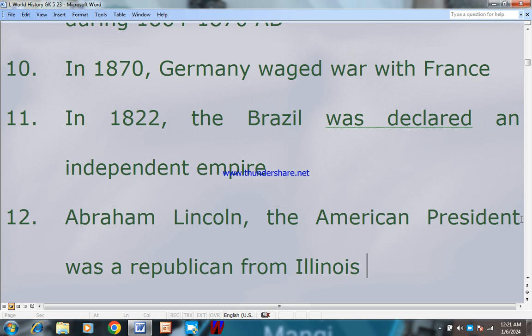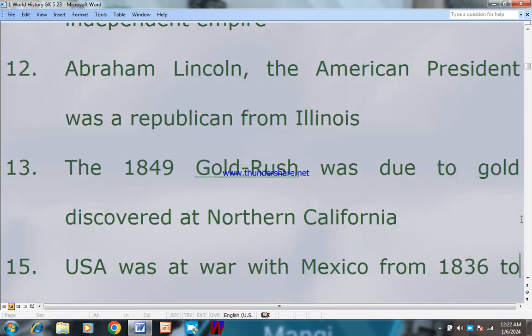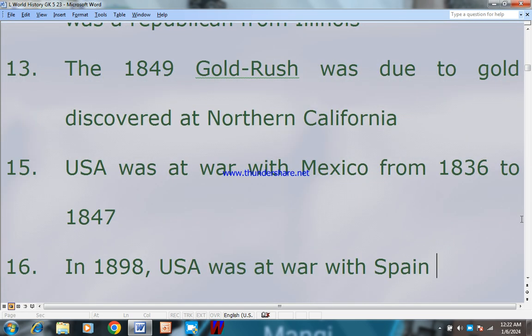Number 11. In 1822, Brazil was declared an independent empire. Number 12. Abraham Lincoln, the American president, was a Republican from Illinois. Number 13.